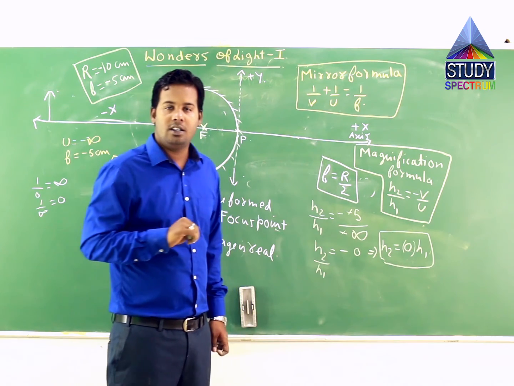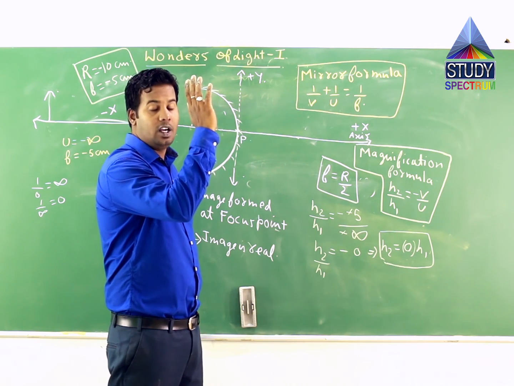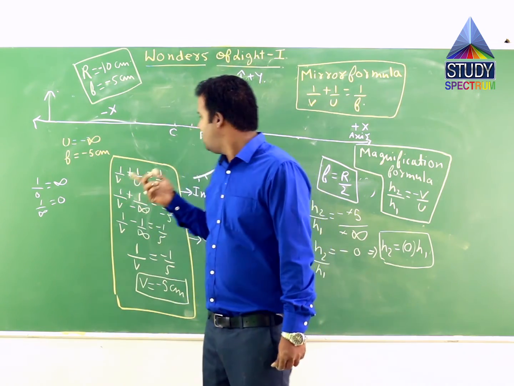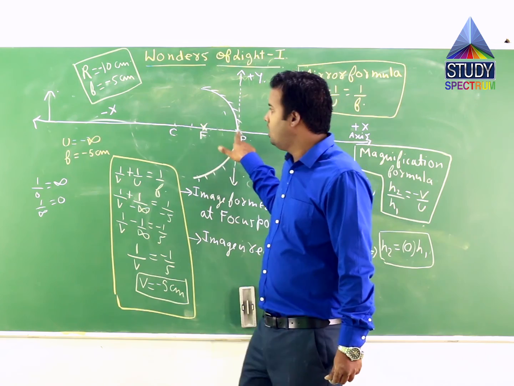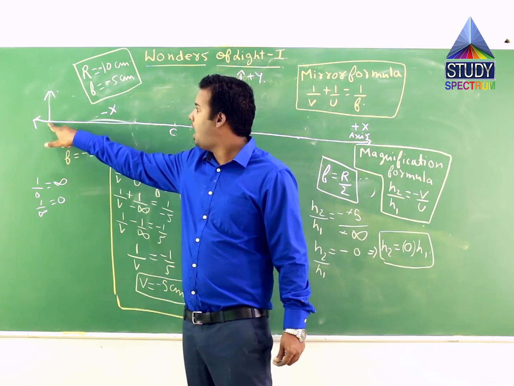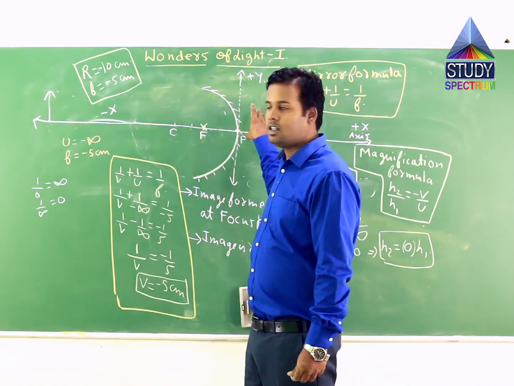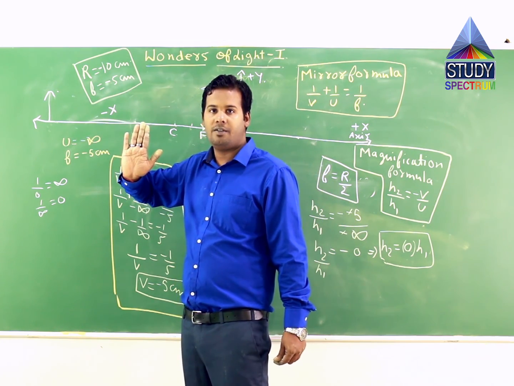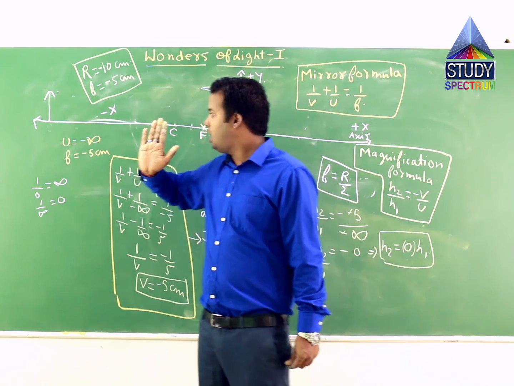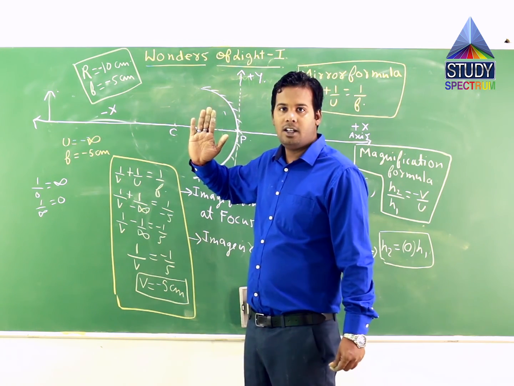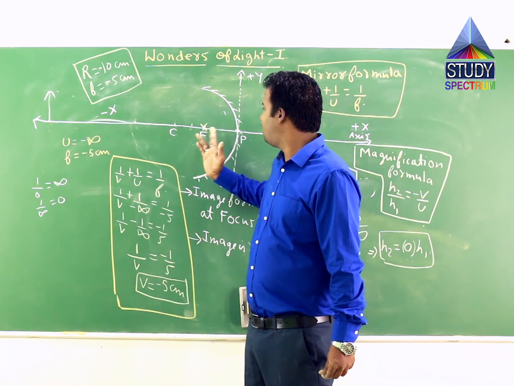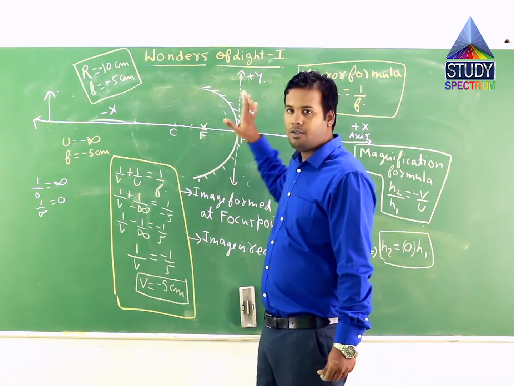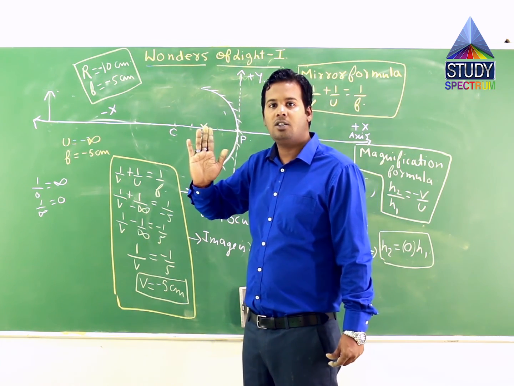The fourth result is whether the image is erect or inverted. What is erect and what is inverted? See, suppose this is origin, this is object, and height of the object is on positive y-axis, so the object is erect, it is standing above the surface, correct? If the image also comes out like this, standing above this particular plane, or the height of the image comes out on positive y-axis, then we say the image is also erect.